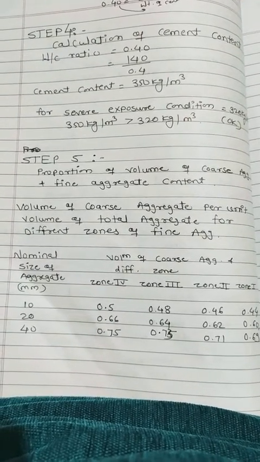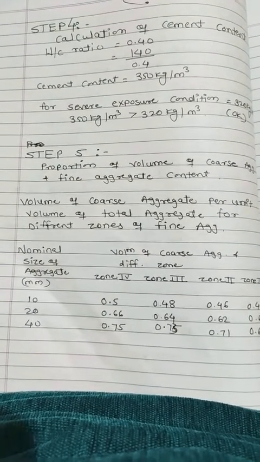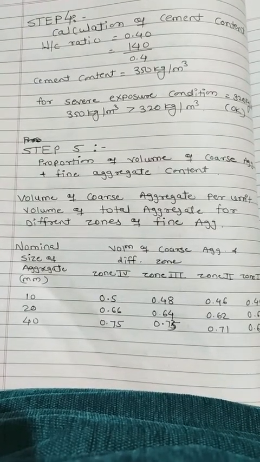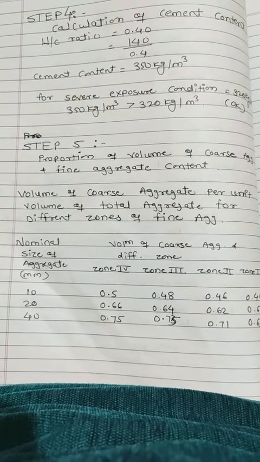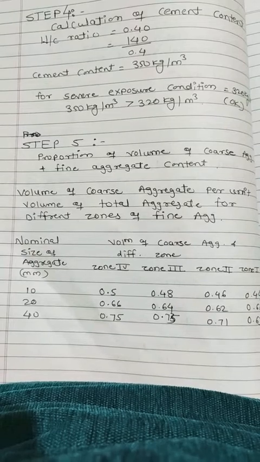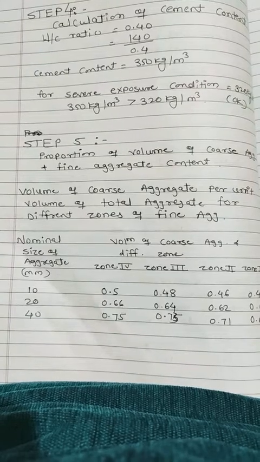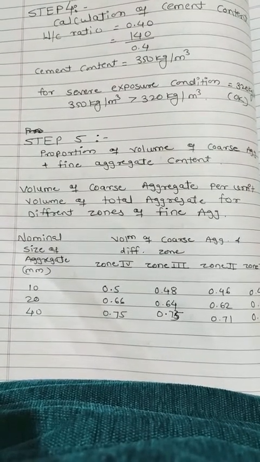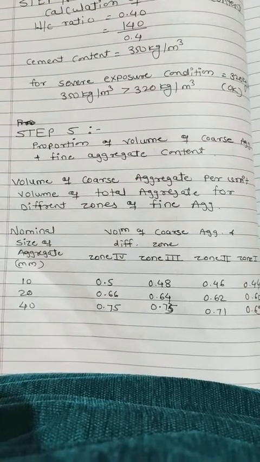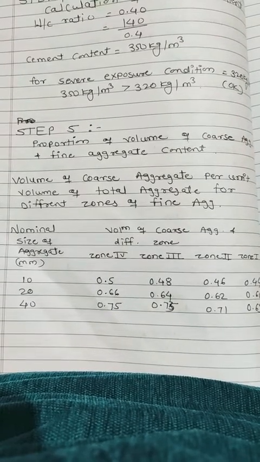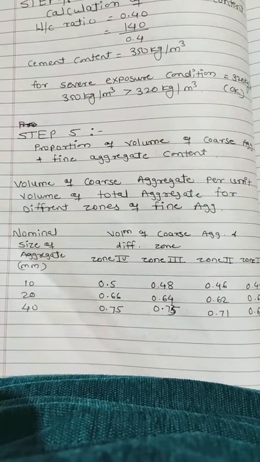Volume of coarse aggregate per unit volume of total aggregate for different zones of fine aggregate. Different zones of coarse aggregate and fine aggregate can be calculated by the sieve analysis method. By using sieve analysis method, we get zone 1, zone 2, zone 3, zone 4. Our nominal size of aggregate is 20 mm, and the zone we consider is 0.60.